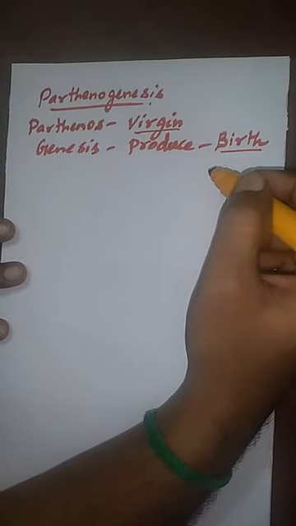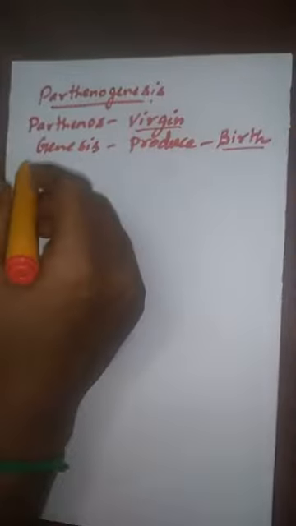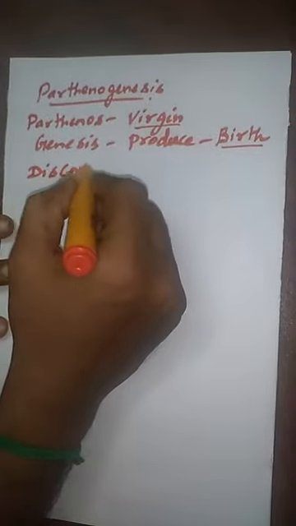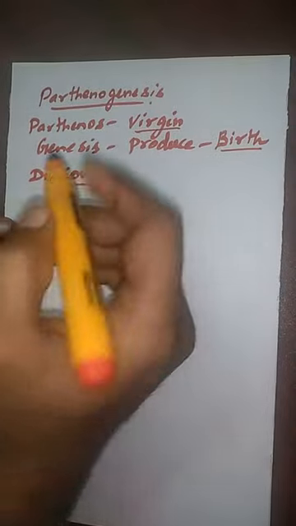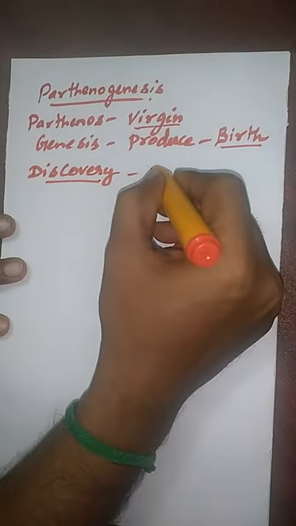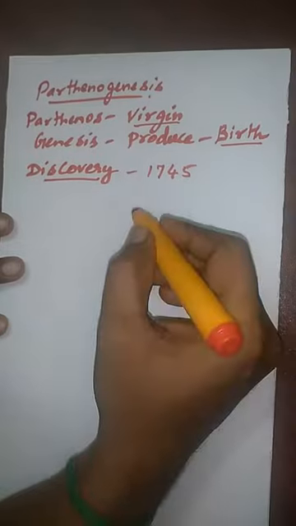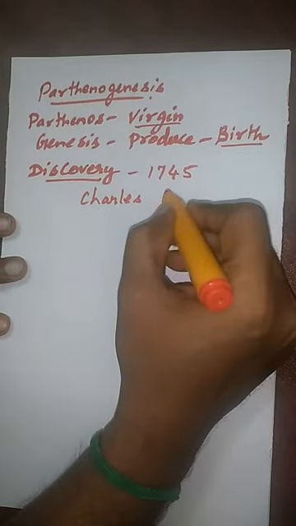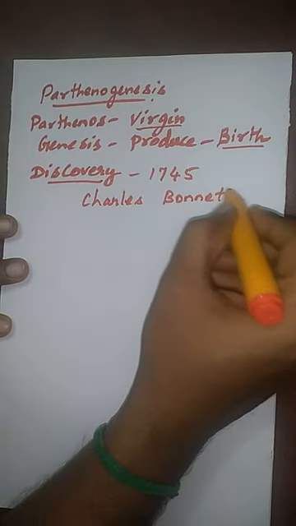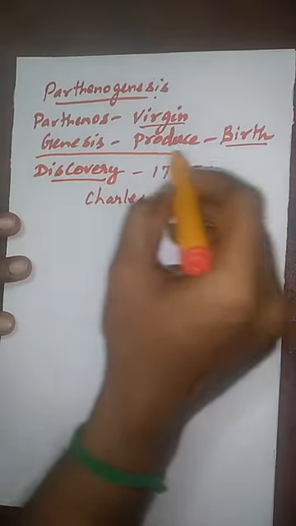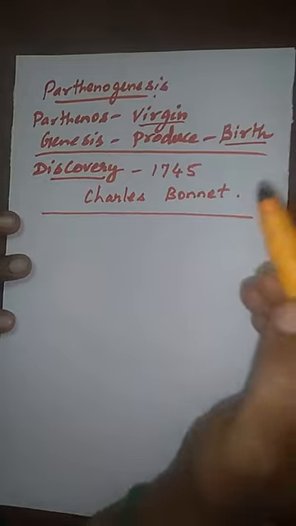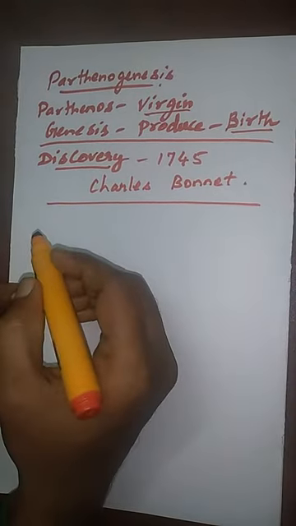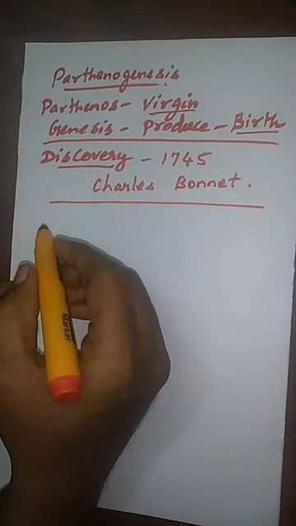It is derived from the Greek, and this parthenogenesis was discovered in the year 1745 by Charles Bonnet. This is a discovery of parthenogenesis. Okay, where does this parthenogenesis occur?